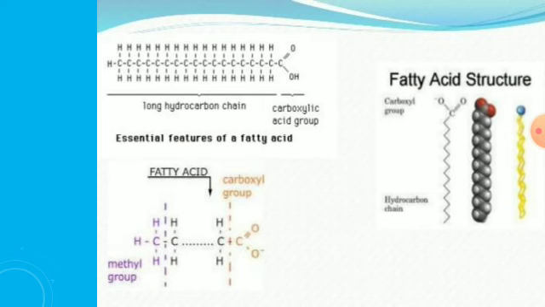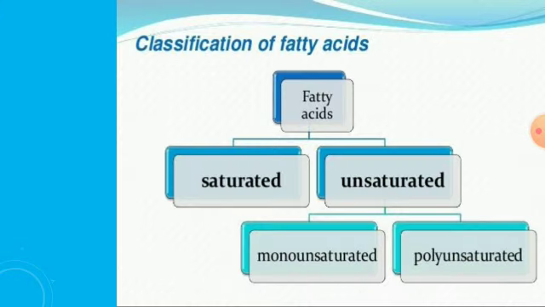The general structure of the fatty acid contains a head, that means the carboxylic acid, and a tail containing the hydrocarbon chain. This is the general structure of the fatty acid that is present in lipids. Coming to the classification, fatty acids are divided into saturated and unsaturated fatty acids.